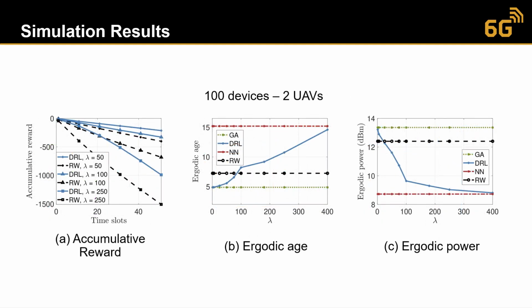Here we show the accumulative reward with different power factors, and as we can see, the accumulative reward is increasing, which confirms the learning of our deep reinforcement learning model. In addition, the ergodic age and the transmission power are shown in figures B and C. We can see that as we increase the lambda, or the power parameter, we have higher age, but we have lower transmission power. And both cases outperform the random walk algorithm.